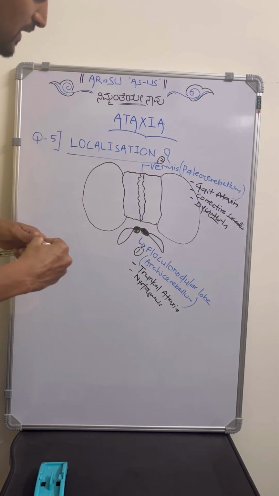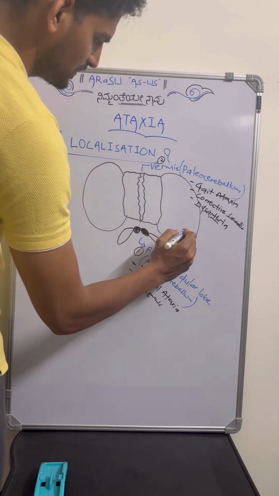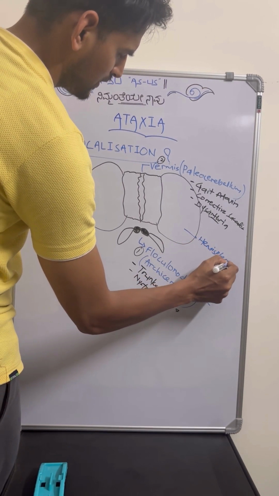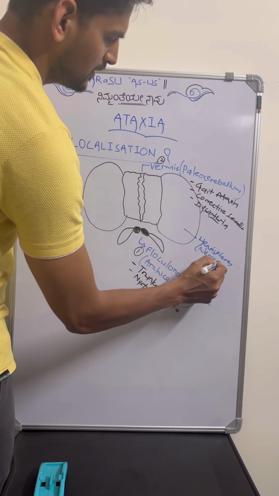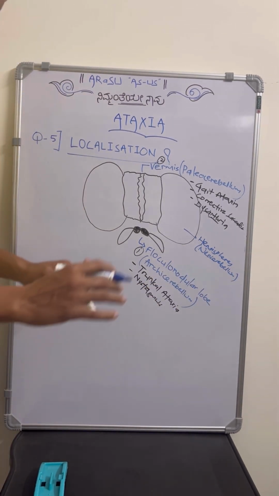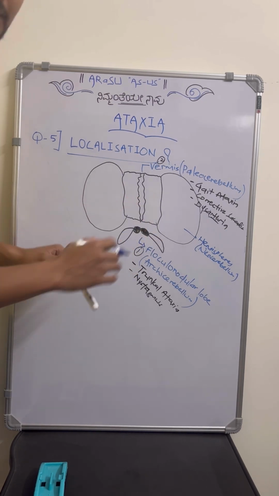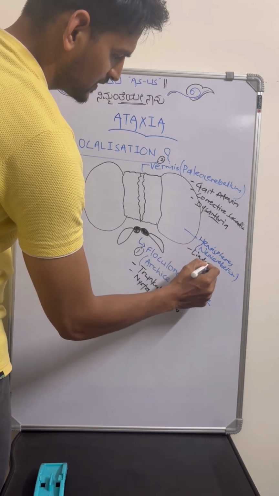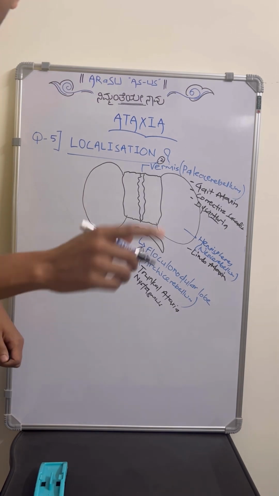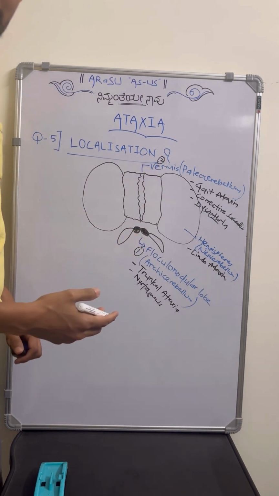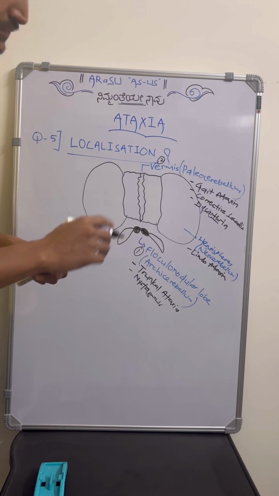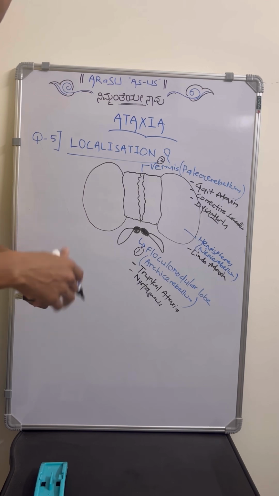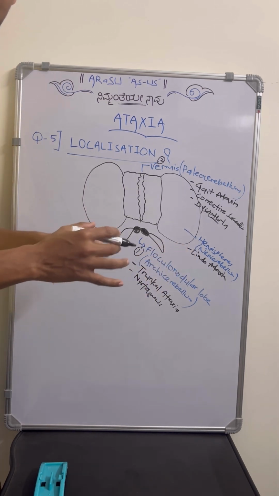Then the third one is about the cerebellar hemispheres. These are the cerebellar hemispheres on either side. This is called the neocerebellum, the newest. It is involved in the coordination of the limbs, like movement coordination of limbs. Any dysfunction in this part will lead to limb ataxia. There are a few tests which we do in the cerebellar examination, like the finger nose test, or there will be dysmetria, dysdiadochokinesia, and they will not be able to do the heel shin test. All those are related with the coordination of the limbs, so that will be affected.